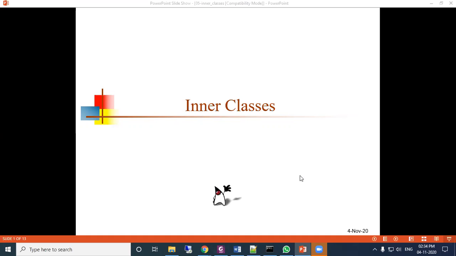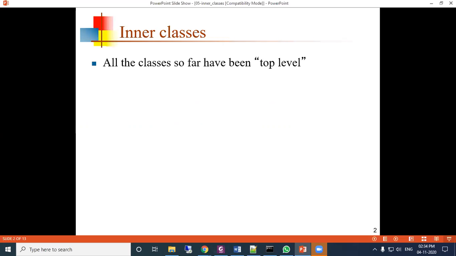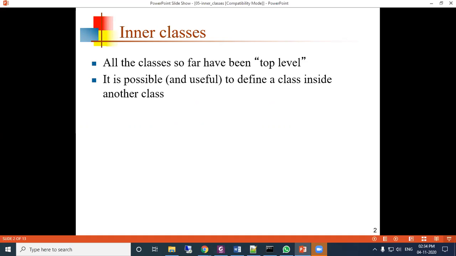Okay, so here, all the classes so far which we have discussed are top level classes. So it is possible to define a class inside another class.